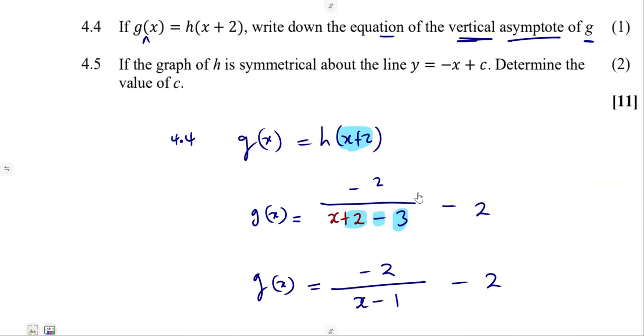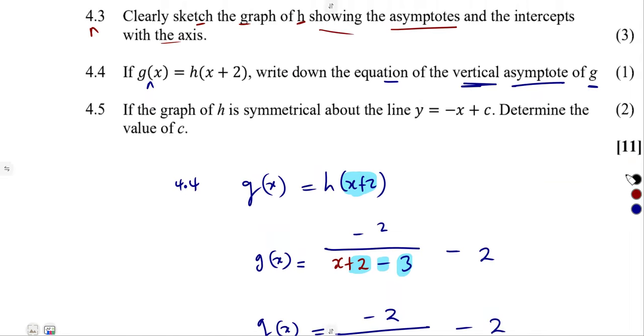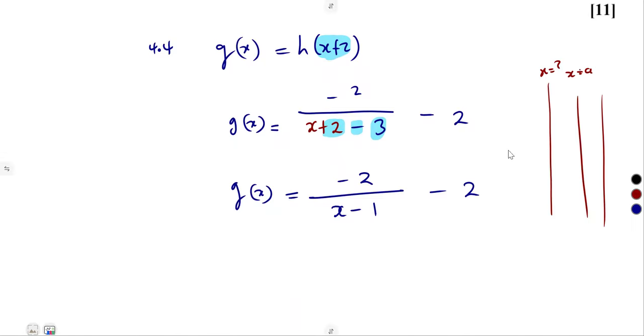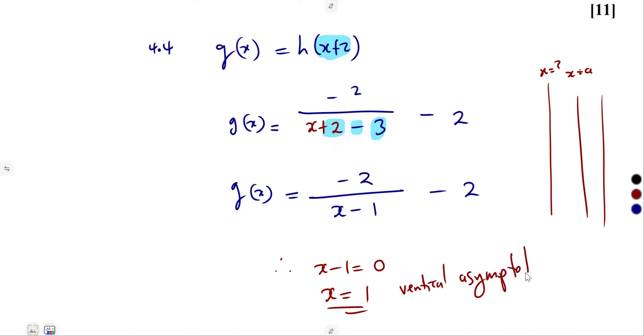And our question is, from that g(x), determine the equation of the vertical asymptote. They just want the vertical asymptote. Remember, these are the vertical lines, the lines of x is equal to a. So in our case, we are dealing with x. Therefore, x minus 1 being equal to 0, x is equal to 1. That is our vertical asymptote.